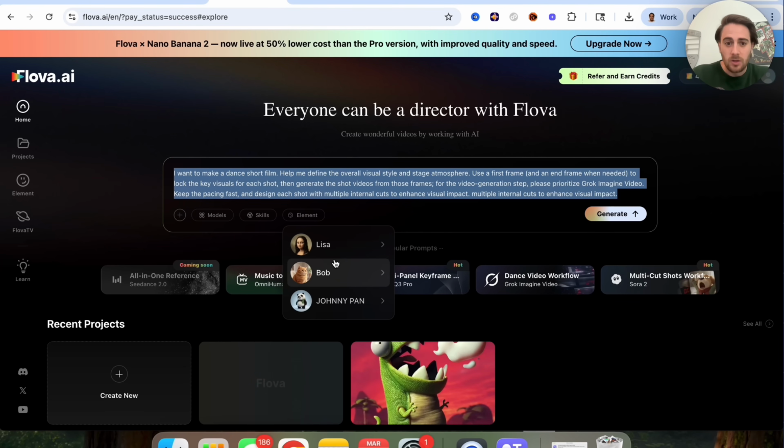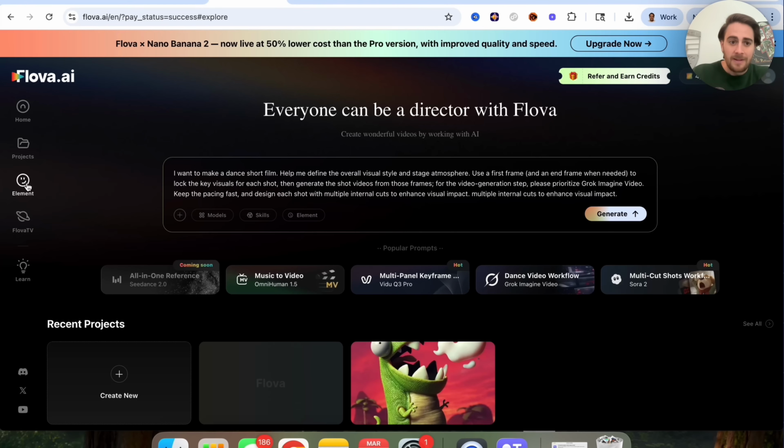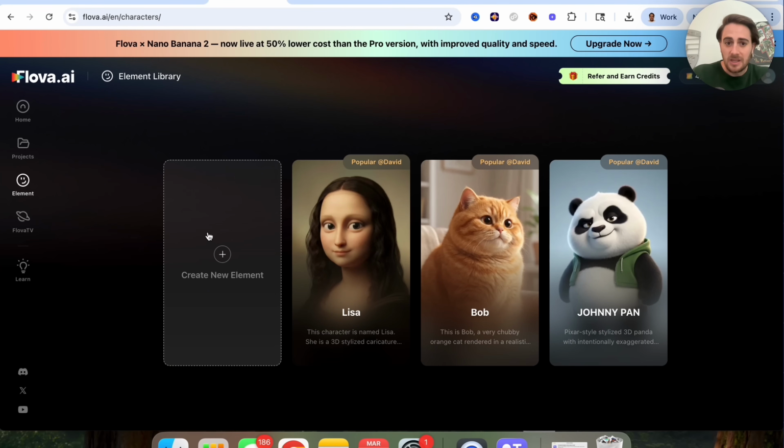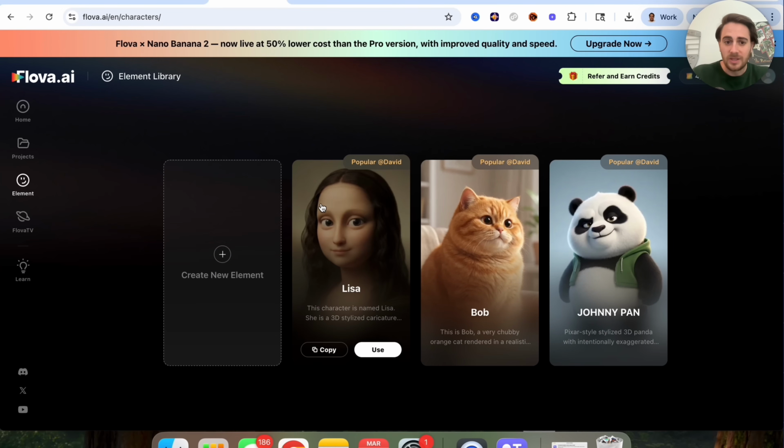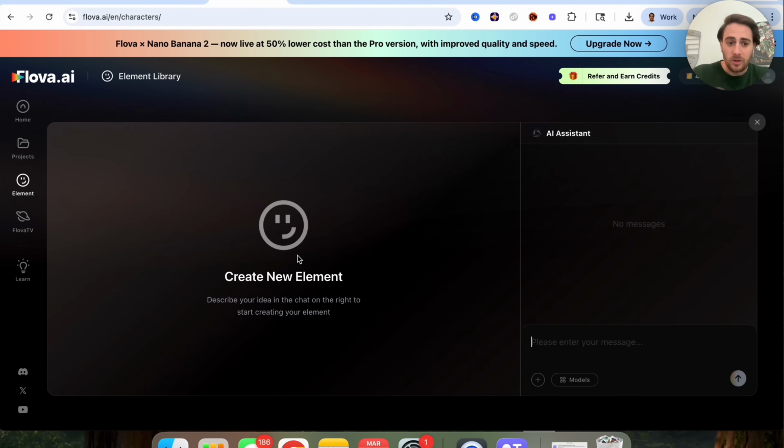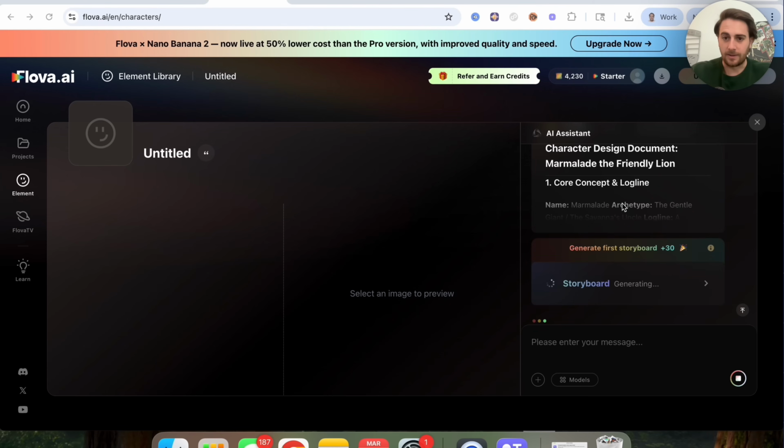In addition to that, you can create different elements over here. So if we come over in elements, we could see that we could create our own, or we could see ones that are already created. If we click on create, we could just describe the idea in the chat, and then this will actually go through and create what we want. For example, let's say I wanted to create a friendly lion. I'm actually going to click friendly lion right here, and then this is actually going to develop and create this character for me that I can now put in all of the content I create.